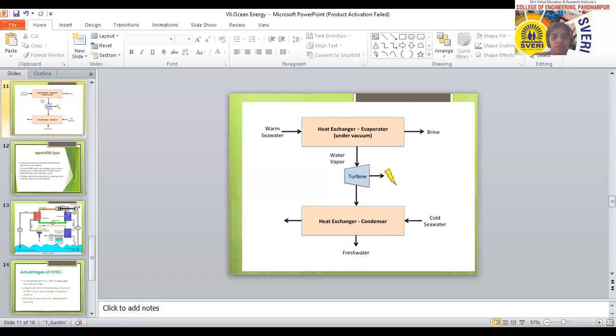These are the disadvantages. If we have seen all the contents, and if anyone has a query regarding anything, they can ask me. Otherwise, we will stop here. We covered the advantages, disadvantages, types of the OTC system, what the OTC system is, and the principle of the OTC system in this lecture. Anyone having a query regarding these contents can ask me directly.